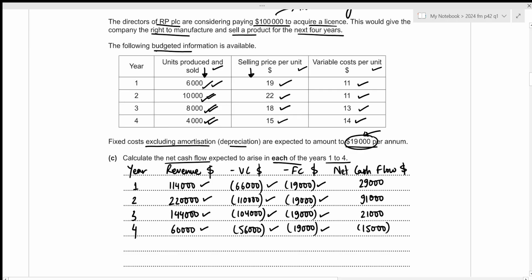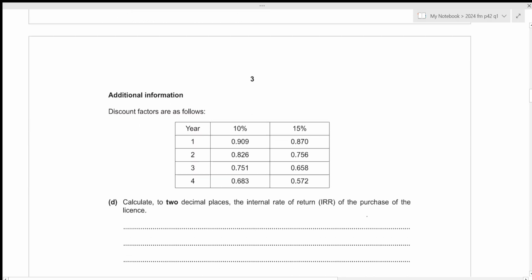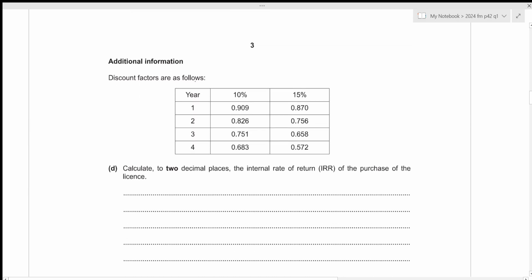Alright, that is all for the third part of this question. Let's move towards the next part. We have been given the discount factors for the 4 years at 10% as well as 15%. Now we need to calculate to 2 decimal places the internal rate of return of the purchase of the license.